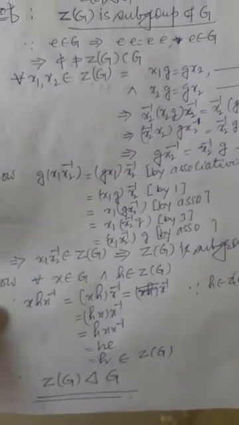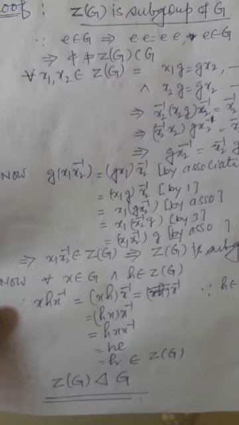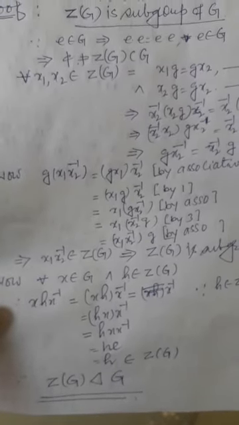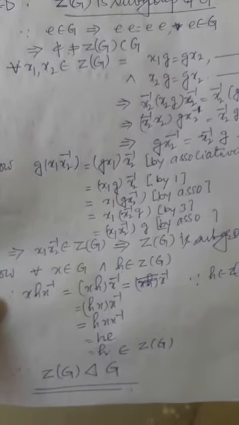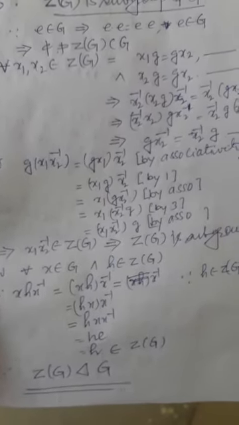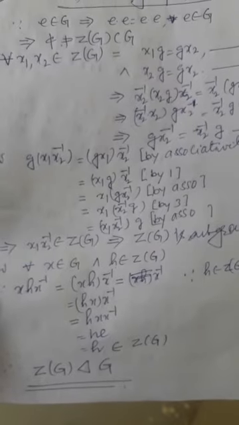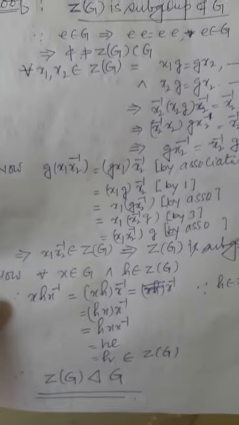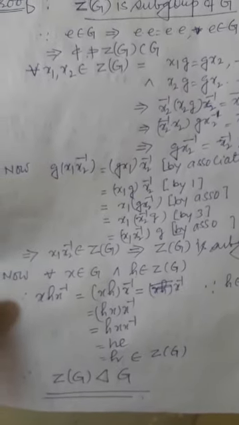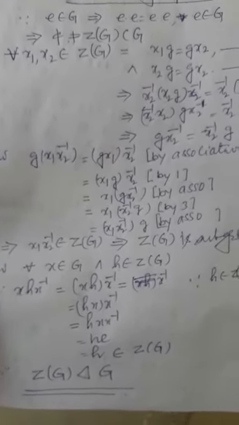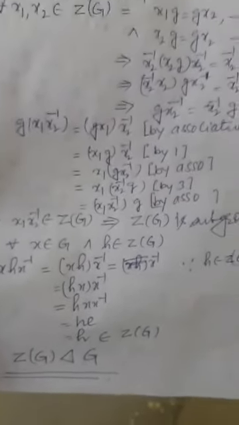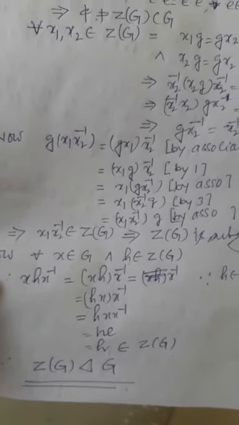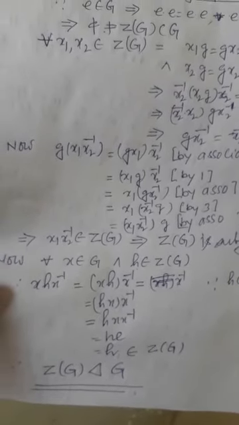So now g x1 x2 inverse, using associativity, using the first relation, again using associativity, again using the third, again associativity. So we find that x1 x2 inverse commutes with g. It means x1 x2 inverse belongs to Z(G). So hence we can say it is a subgroup.